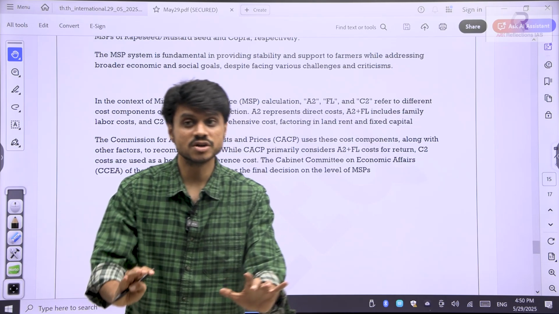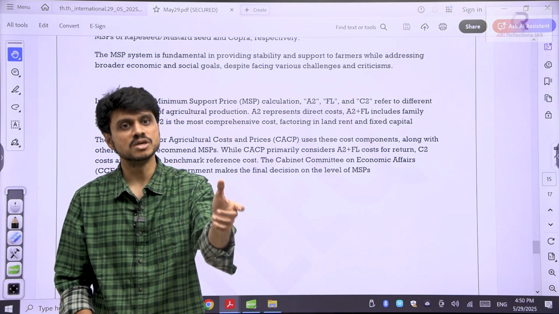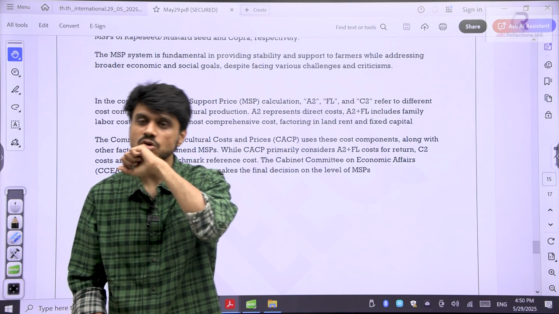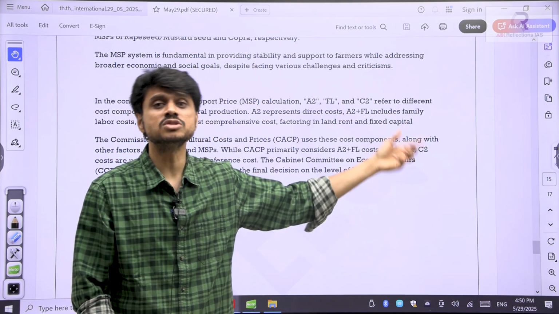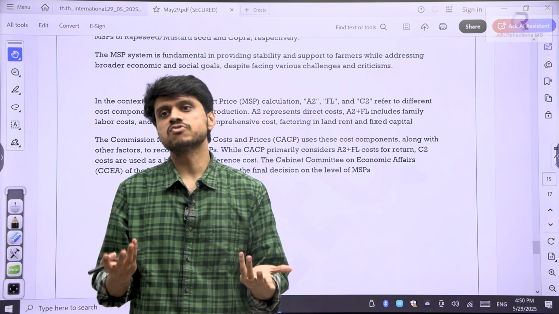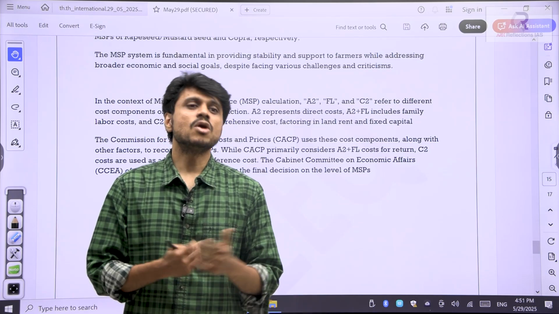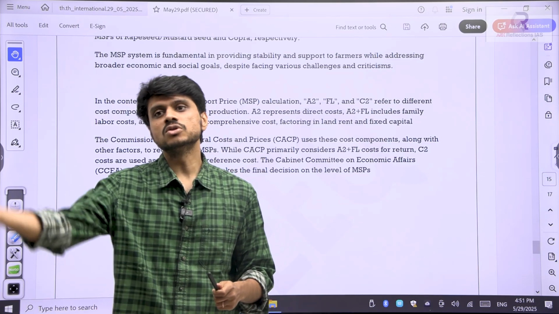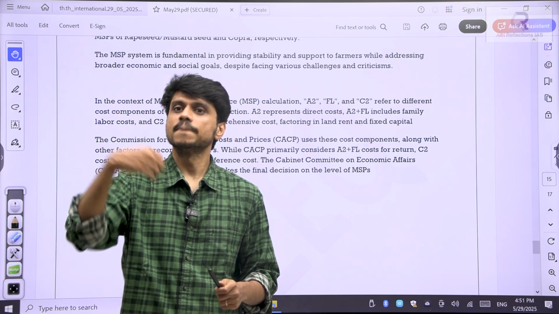But today you need to understand clearly what is MSP, minimum support price, and what are the issues it is causing, and how the government is going to use this. Government has procured a lot of food grains. Now what will it do? Government will sell it through the public distribution system to the citizens.